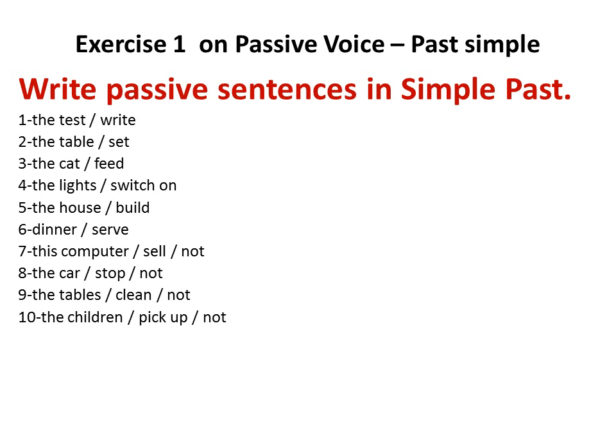Notice that the verbs write, set, feed, the three verbs, are irregular verbs. You should study the irregular verbs. Write, wrote, written, the past participle written. Set, set, set. Feed, fed, fed.